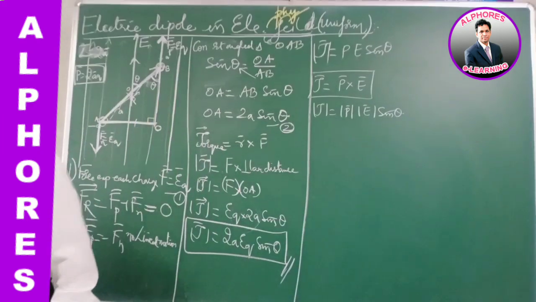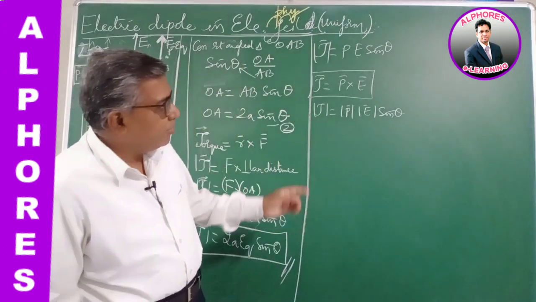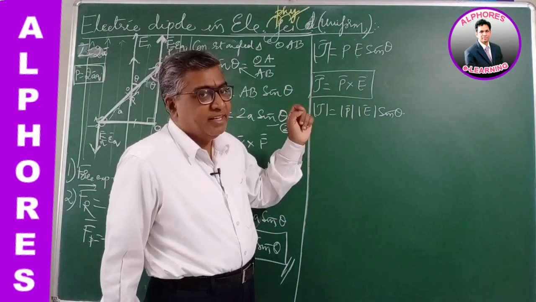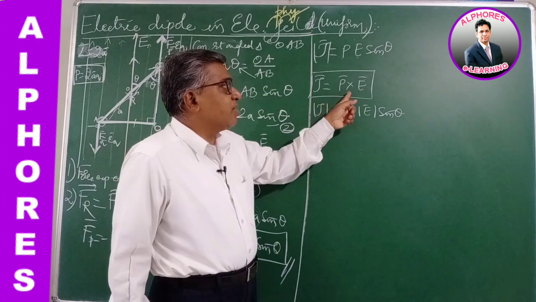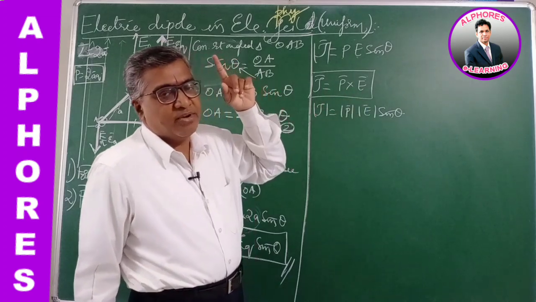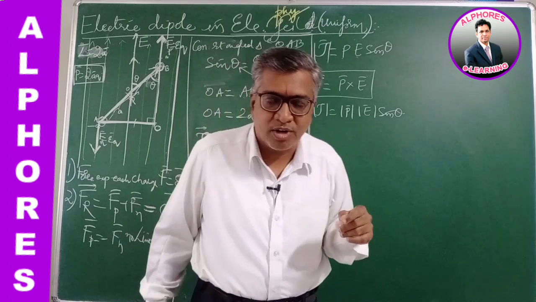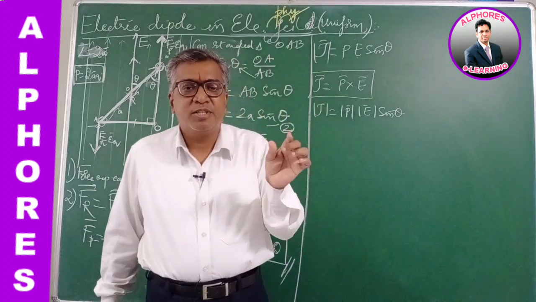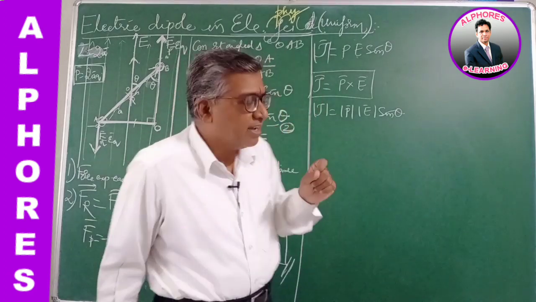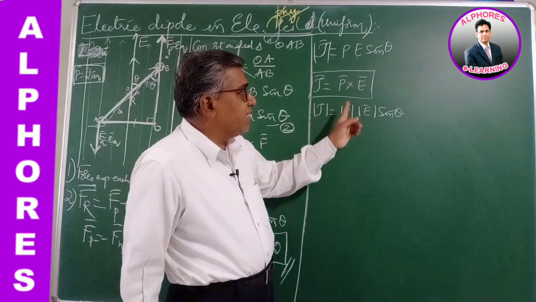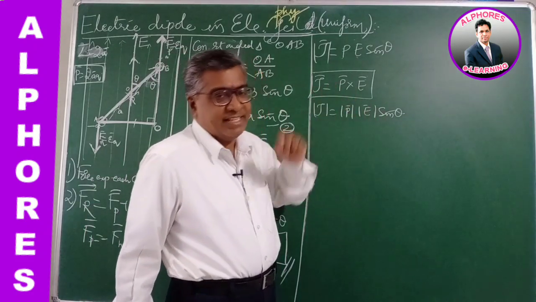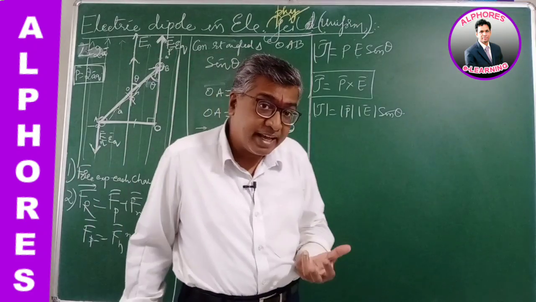So the torque experienced by the dipole, tau, is P cross E. Vectorially it is P bar cross E bar. According to A cross B, as we learned in first year for the vector cross product of two vectors, A cross B is mod A mod B sin theta. So torque is P cross E, which is mod P mod E sin theta. This is the magnitude. Now how about the direction?